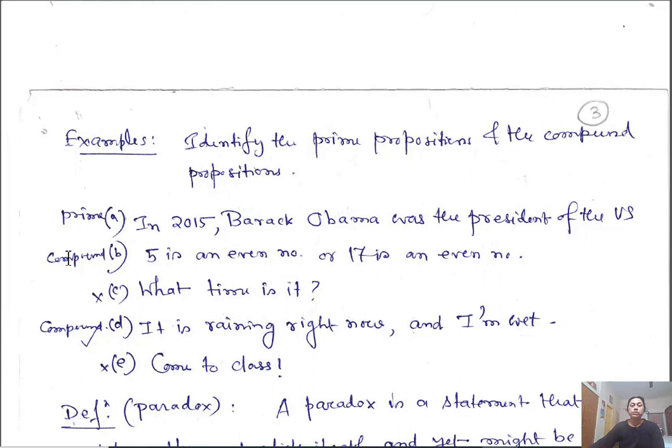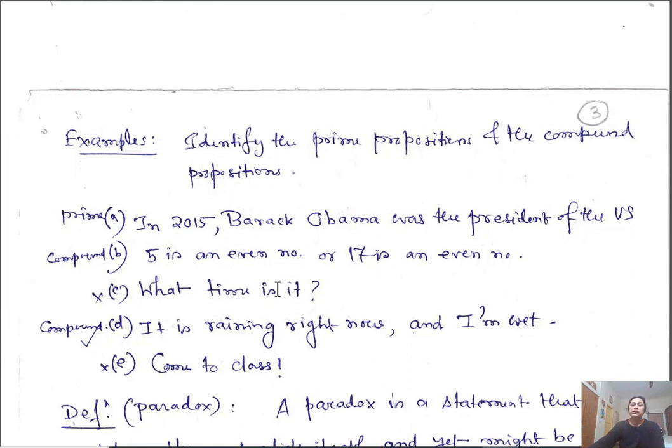So this is a compound proposition. This statement consists of two prime propositions: 5 is an even number, 17 is an even number, this or this. So this is called a compound proposition. It may be true, it may be false. In this case, it is a false proposition.